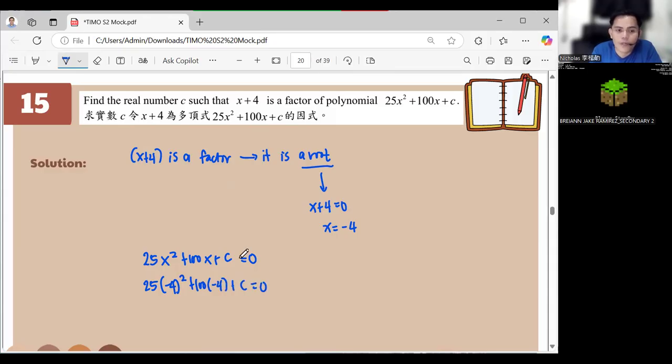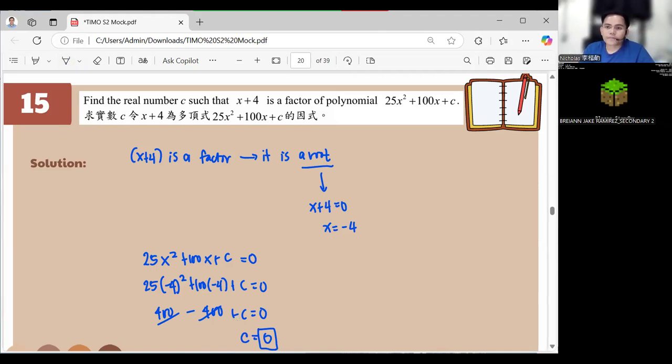This is 400 minus 400 plus c is equal to 0. Cancel, cancel. So c is equal to 0. And 0 is our answer. Okay? Very easy, right?